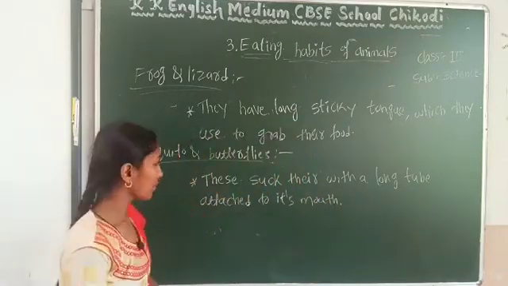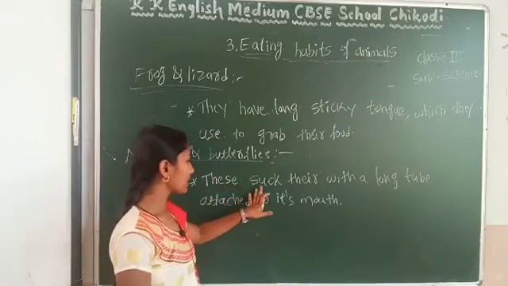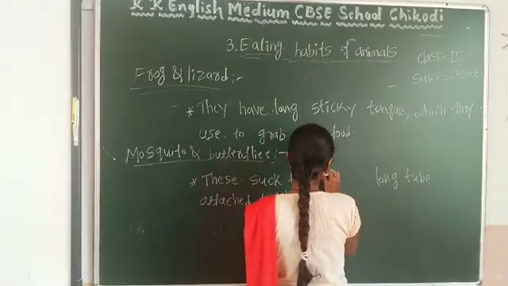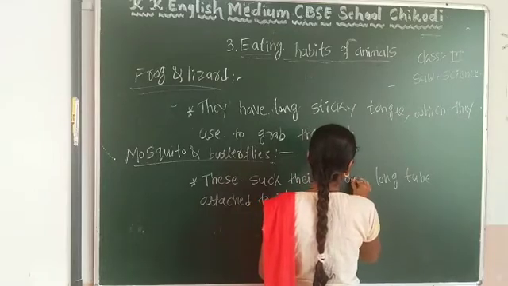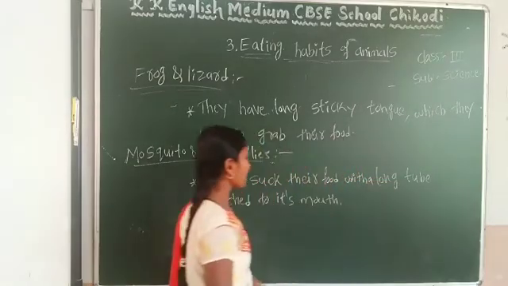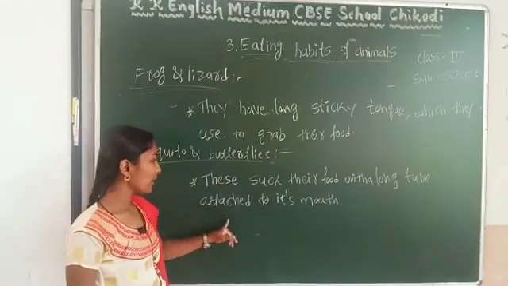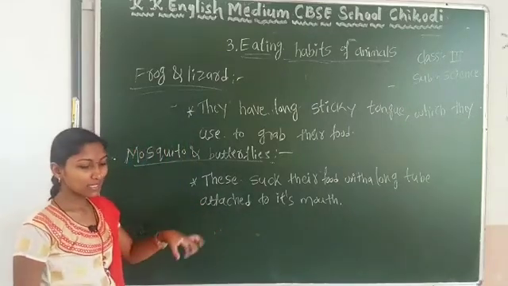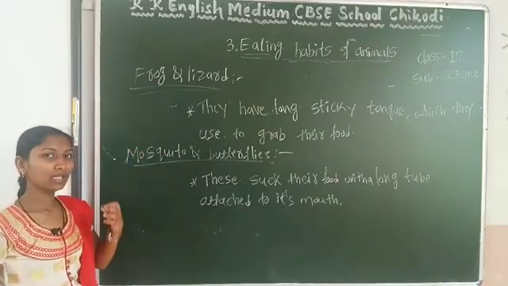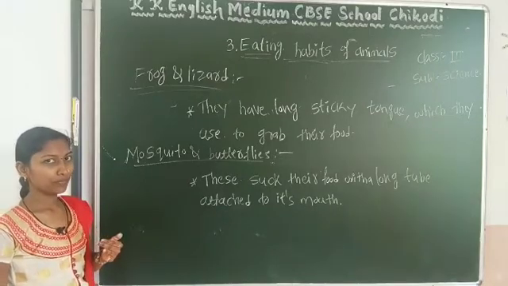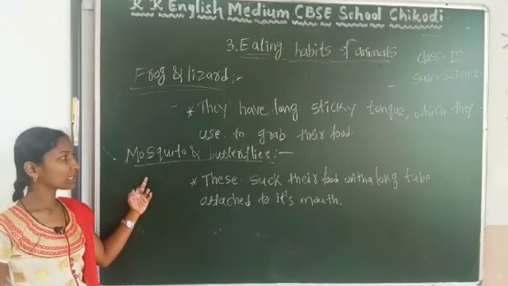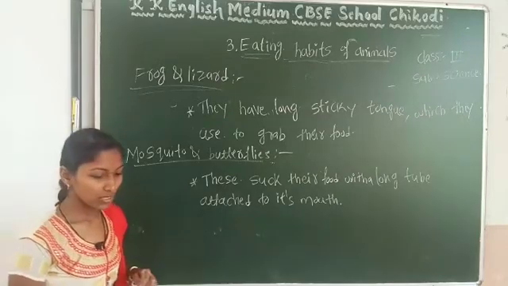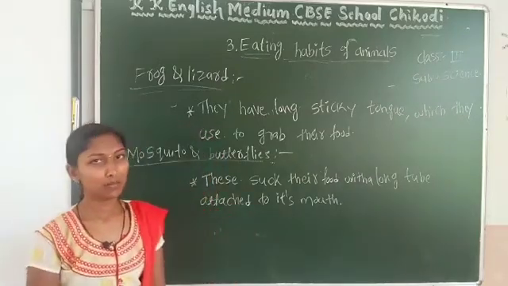These animals suck their food with a long tube attached to their mouth. What does it do? It sucks the blood from us and makes that blood its food. Okay, so this is about the mosquito and butterflies, their eating habit. So this is about the eating habits of the animals.